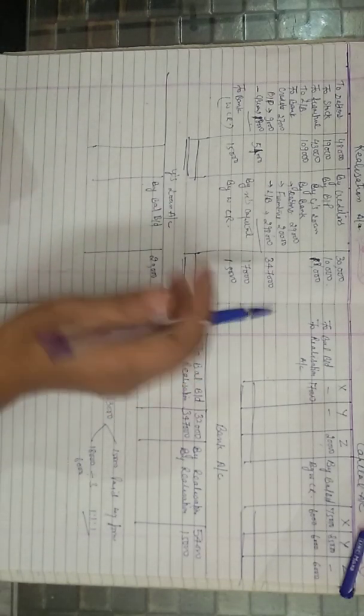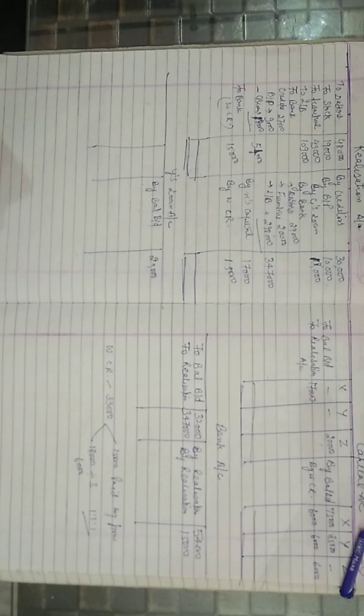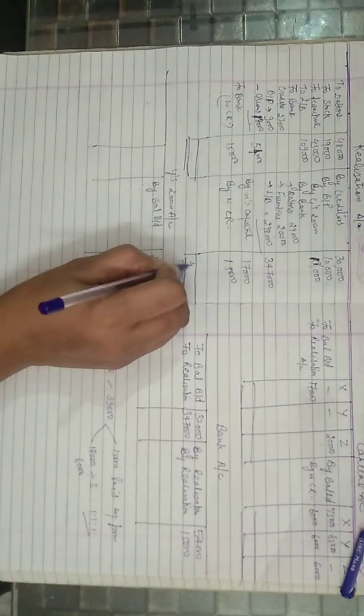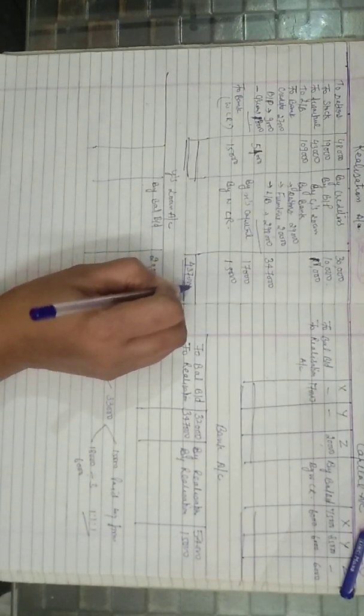The total of this is 30,000, 10,000, 18,000 is 58,000. Then 3,47,000 plus 32,000. The amount is 4,37,000.